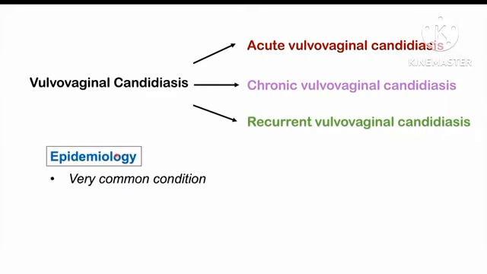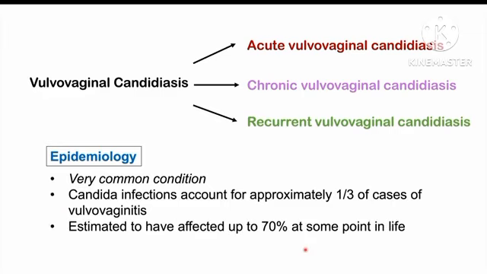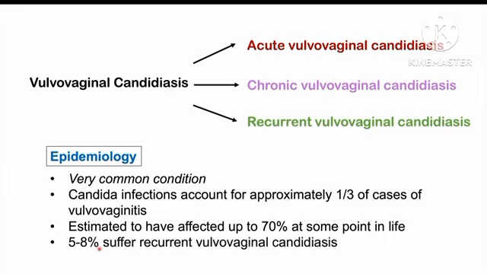Now, vulvovaginal candidiasis is a very common condition. And as mentioned before, candida can be a cause of vulvovaginitis. Again, that's an inflammation of the vulva and the vagina. And candida infections account for approximately 1/3 of cases of vulvovaginitis. And this condition is so common, in fact, that it is estimated that up to 70% of females will have vulvovaginal candidiasis at some point in their life. And 5 to 8% will suffer from recurrent vulvovaginal candidiasis. And we'll talk about some of the reasons why they may suffer from this more often than other individuals.